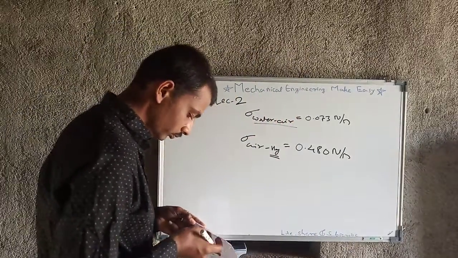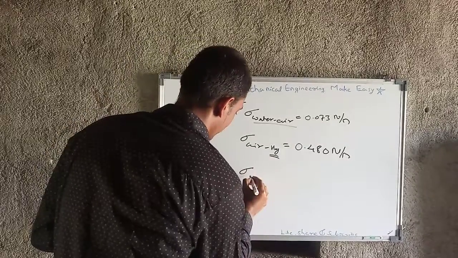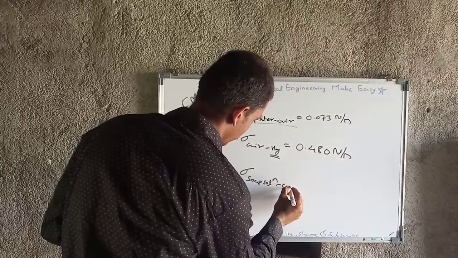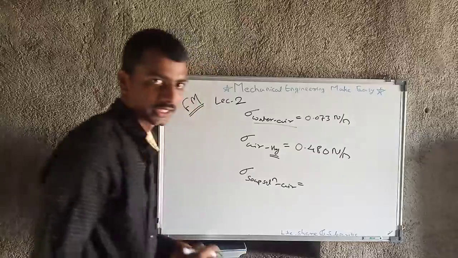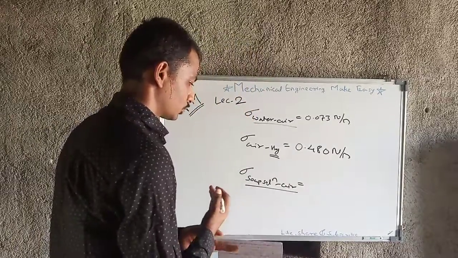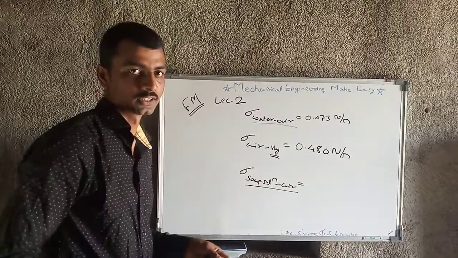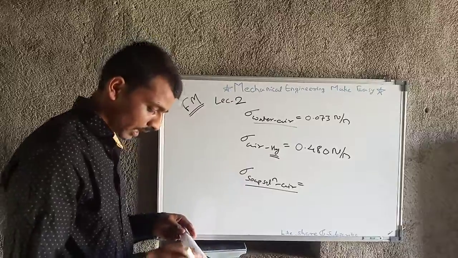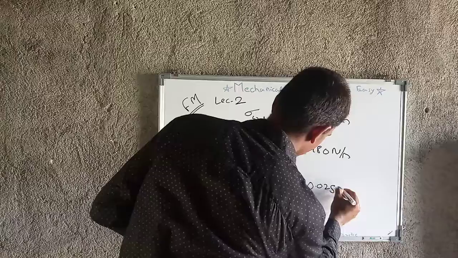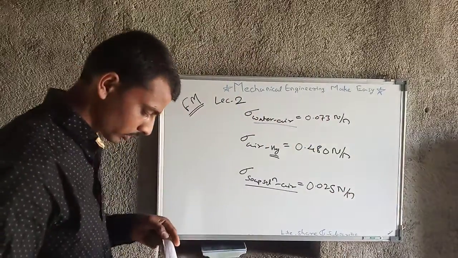Then I will give you another sigma, that is the soap solution and air interface. This is also common. So what is the surface tension at that interface? We should know that value, and that value is 0.025 Newton per meter.